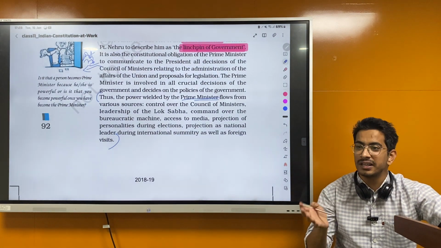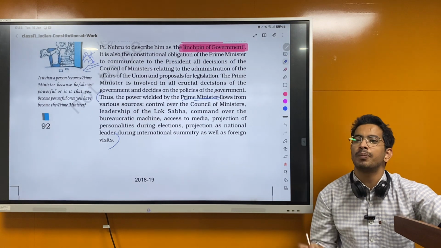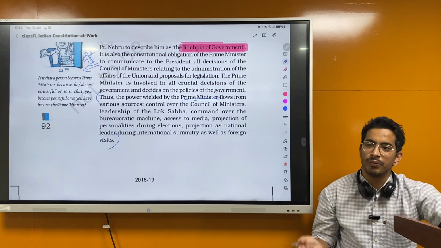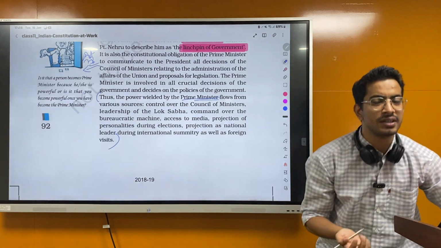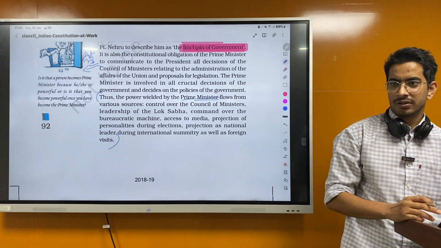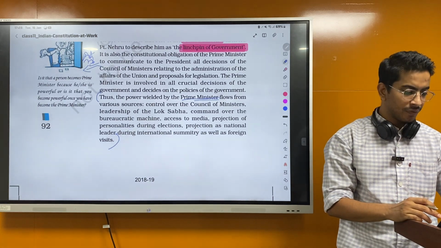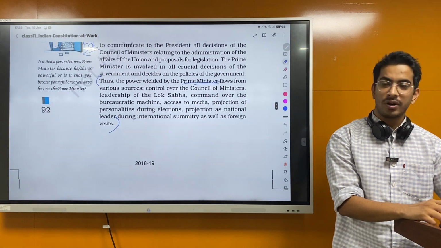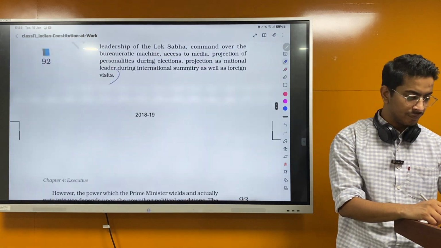Or charismatic leaders, they say, not the party, they vote for the person. Before this, there were many charismatic leaders like Pandit Nehru, Indira Gandhi, and now we have Narendra Modi. Projection as national leader during international summits as well as foreign visits, this you understand, right?